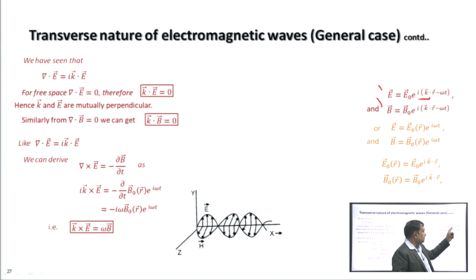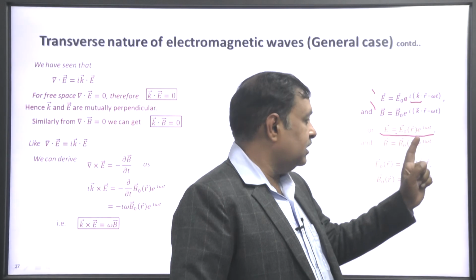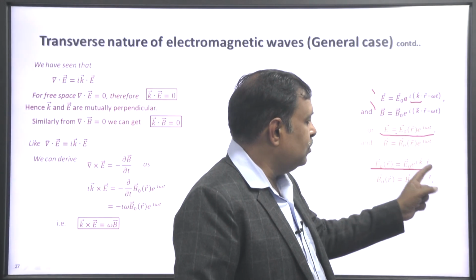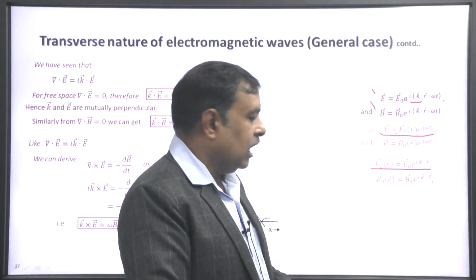In this equation, e to the power i k dot r is included in E 0, so we can write the electric field as E 0(r) e to the power i omega t, where E 0(r) is E 0 e to the power i k dot r.